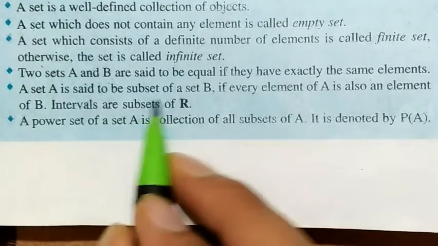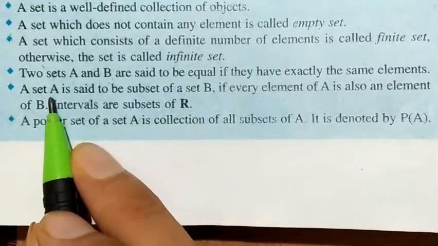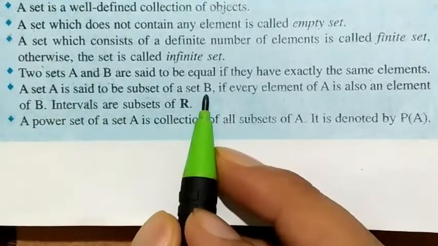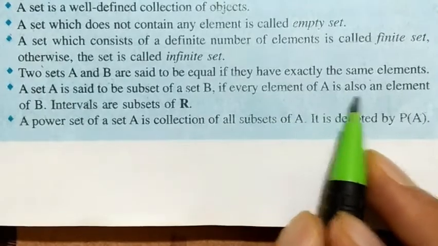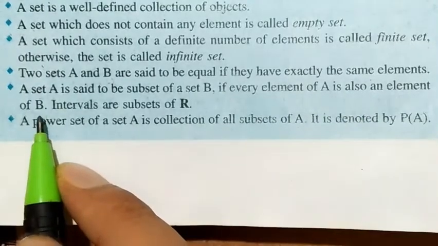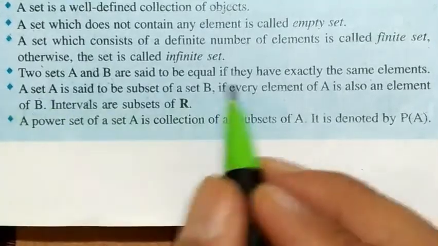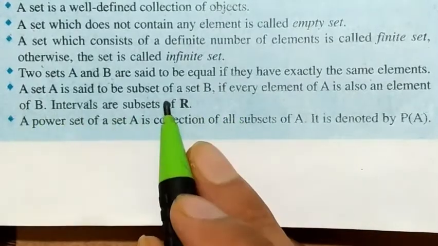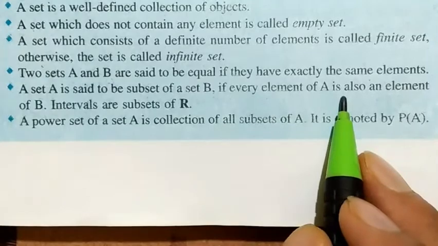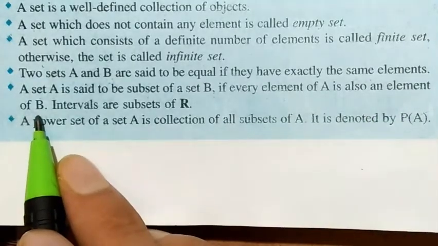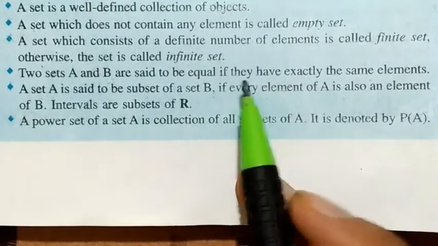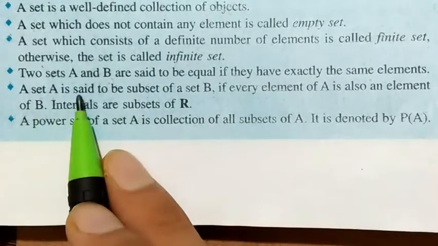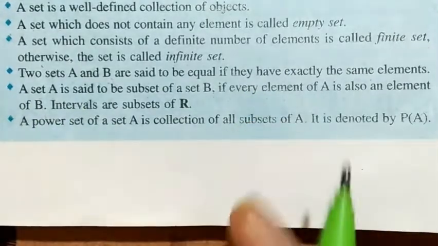A set A is said to be subset of a set B. Set A is a subset of B. Means set A is smaller than B, if every element of A is also an element of B, means complete A set is included in B. Means B contains A also. Okay, so A is said to be a subset of B if every element of A is also an element of B. Let's say A contains 1, 2, 3, so B will definitely have 1, 2, 3 elements and other extra elements are also there.